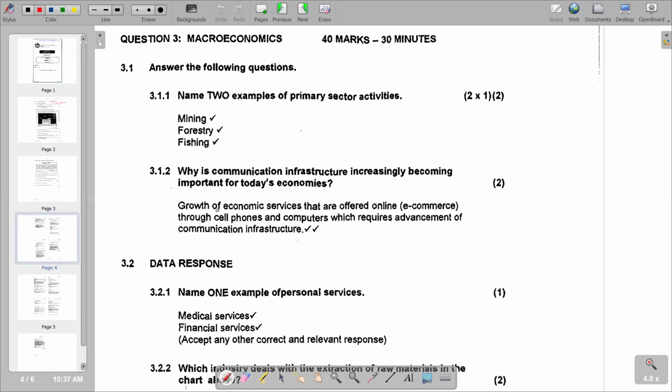So we are going to see growth of economic services that are offered online through cell phones and computers, which requires advancement of communication infrastructure. So the advancement that is taking place of the interactions becomes the infrastructure. So this is what we have in terms of 3.1.2.